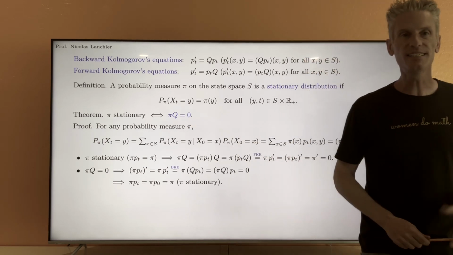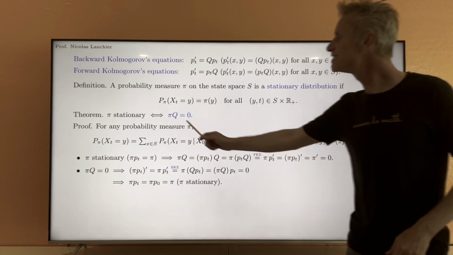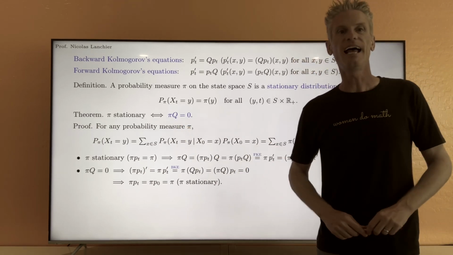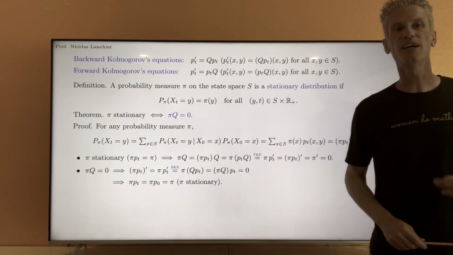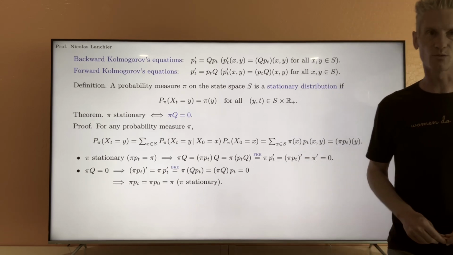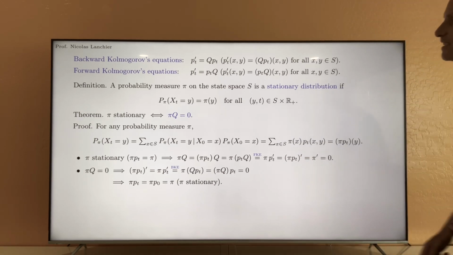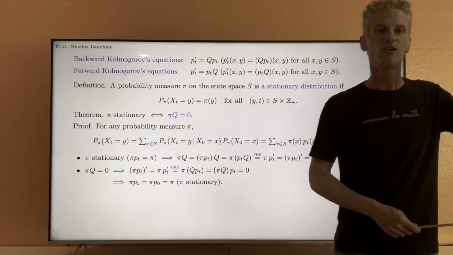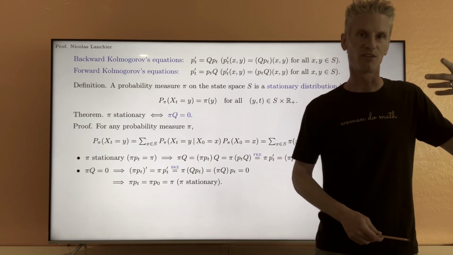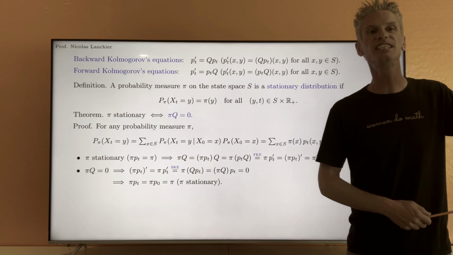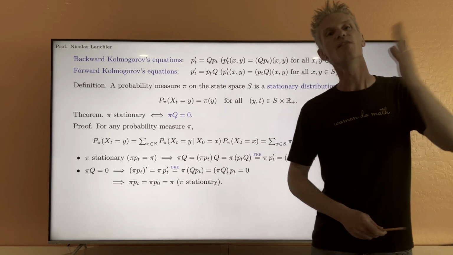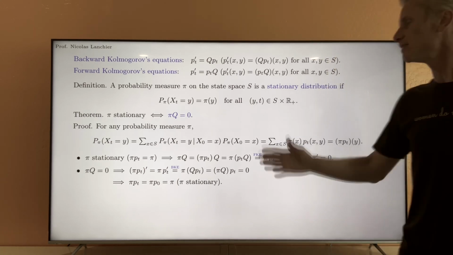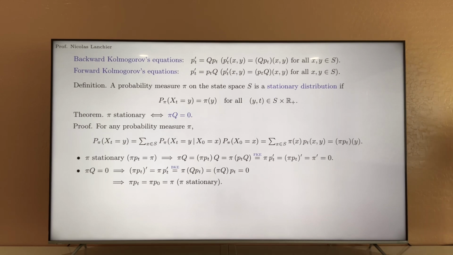In some cases, solving this system is difficult, and there is a trick that you can use sometimes that doesn't always work. The idea instead is to find a reversible distribution, and from this theorem, we can prove that if a distribution is reversible, then it must be stationary. That's the last result of this slide.